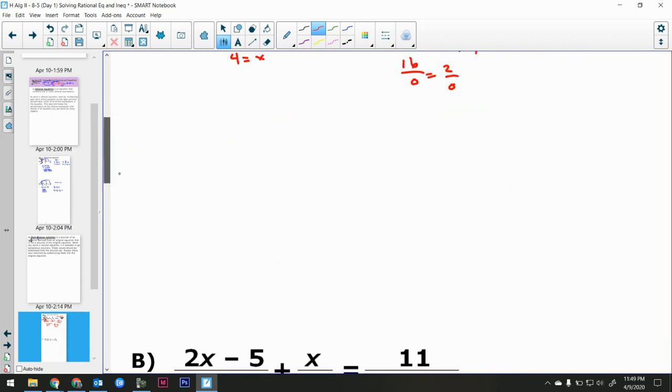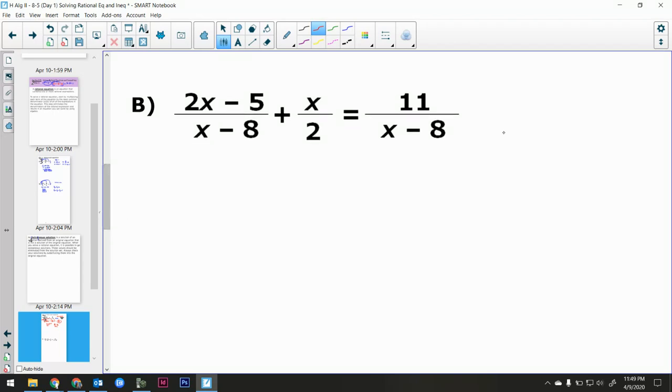Okay, let's take a look at this one. Now, the nice thing about this one is that all parts are factored down. So my LCD here, well, here's my x - 8 needs to be represented. My 2 needs to be represented. And then an x - 8. Well, it's already there. Okay, so there's my LCD, 2 times (x - 8).